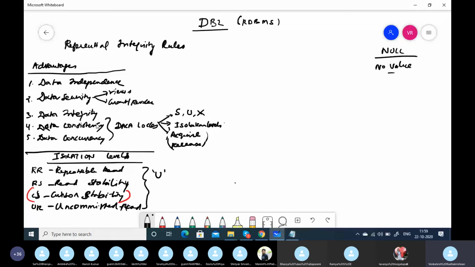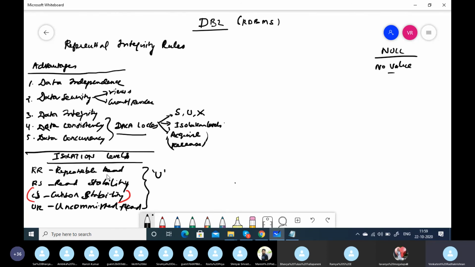So locking will come into the picture only for reading for update or reading for delete. When you're going to update or delete, first you read and make sure it is the one which is going to be updated or deleted, then you update or delete. So read for update and read for delete are the ones which apply the locks, and these determine the data locks so that these three advantages are maintained.